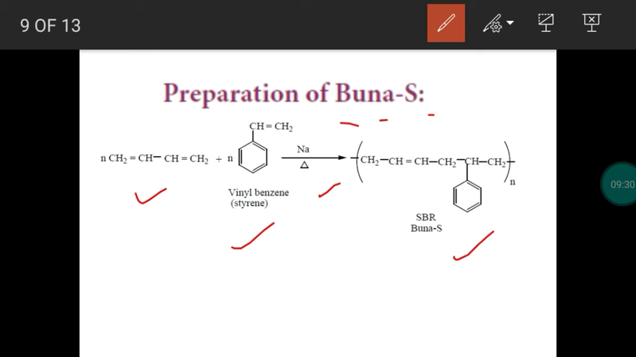We get Buna-S rubber. So this is synthetic Buna rubber. Simply we call it SBR. And usually we take 3:1 ratio. Buta-1,3-diene and styrene will be taken in 3:1 ratio. So we get Buna-S. So with this, synthetic rubbers over.